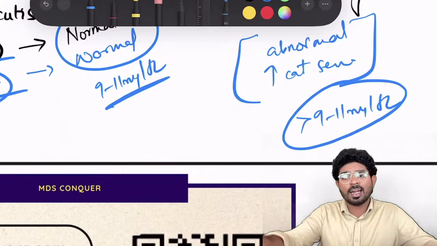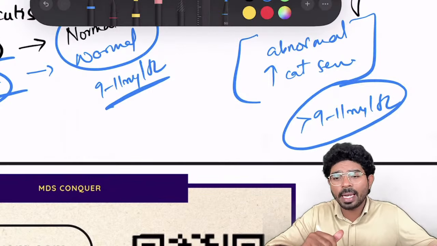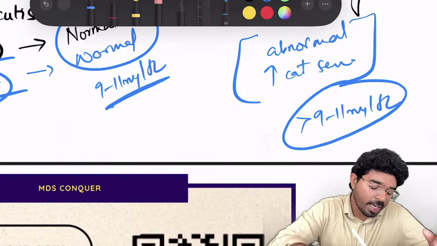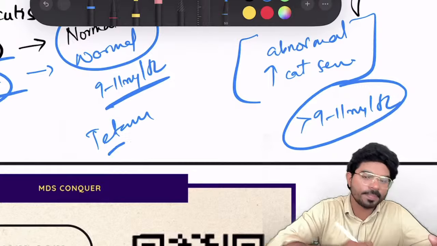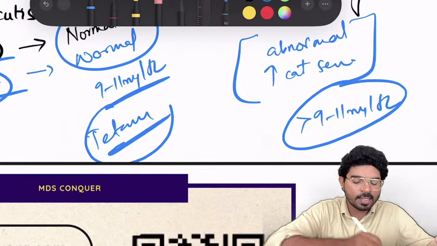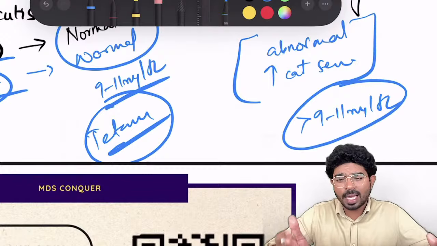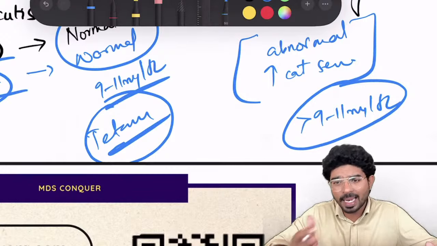Whenever calcium levels are less than 9 to 11 milligrams per deciliter, preferably less than 6 to 7, that particular condition is called tetany. Okay. Now, normal calcium levels are 9 to 11. When calcium levels are high, that is called hypercalcemia.